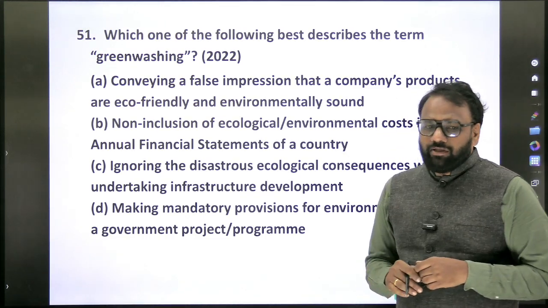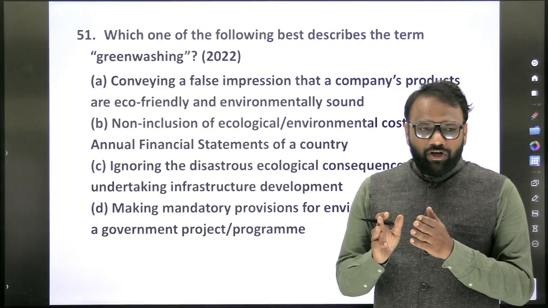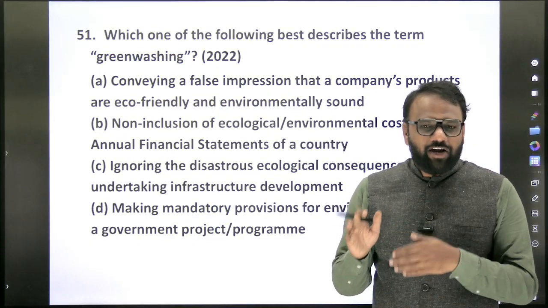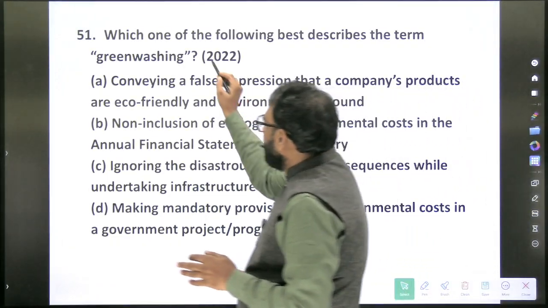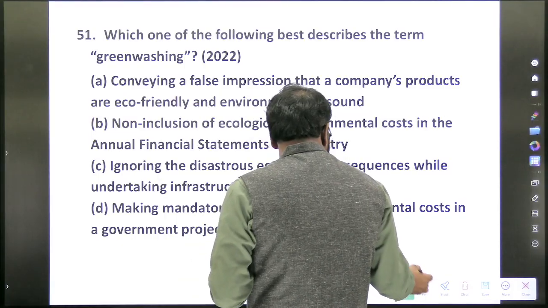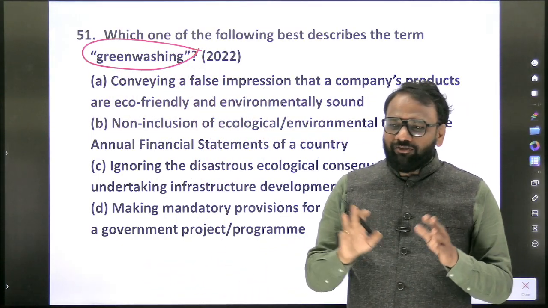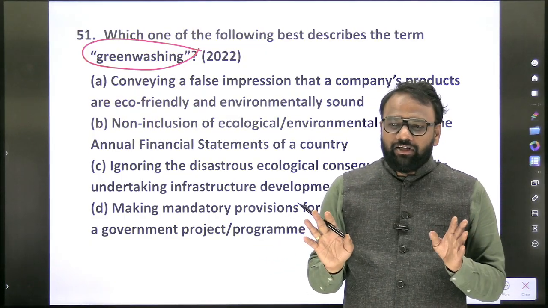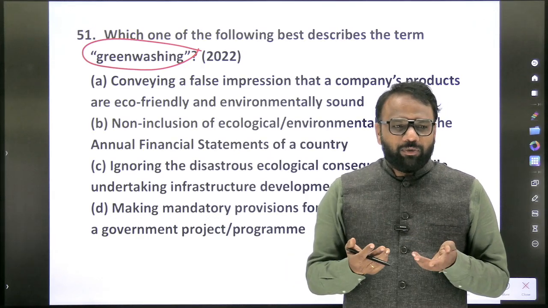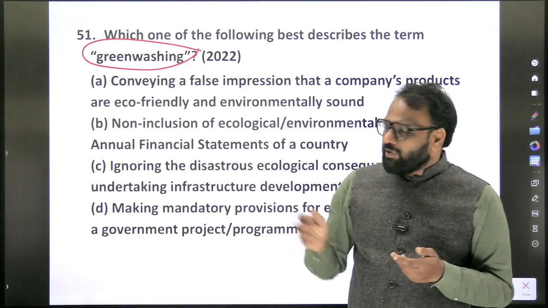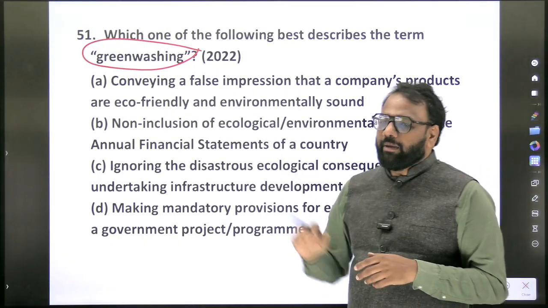Okay, next, greenwashing. Yesterday we saw a term while discussing small farm, large field kind of terms. These kinds of terms do appear in the newspaper, especially the editorial articles. So here the term is greenwashing. There is no proper website or any source where you can search this term, or a list of terms which are important from the UPSC point of view. So the only proper source is the newspaper itself. If you have been able to keep track of the newspaper and if you are aware, it's okay. Sometimes you'll make a guess also, and sometimes that guess may fail. It may backfire. But anyhow, the term has already appeared, so we should be aware.